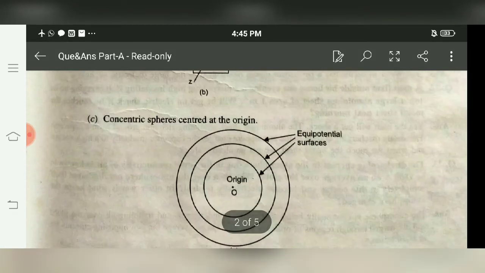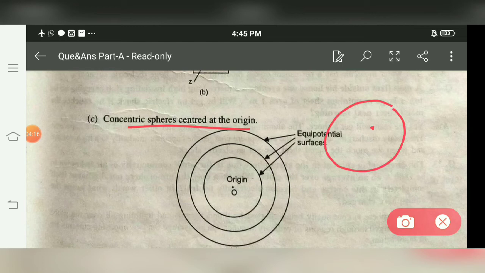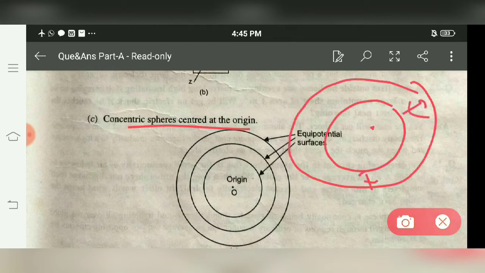Third is, if we have a charge at the center, a single charge is there. For a single charge, we have concentric circles separated by equal distance.